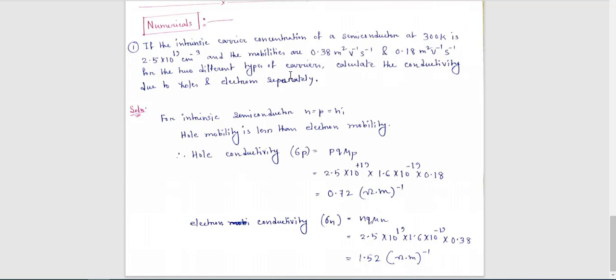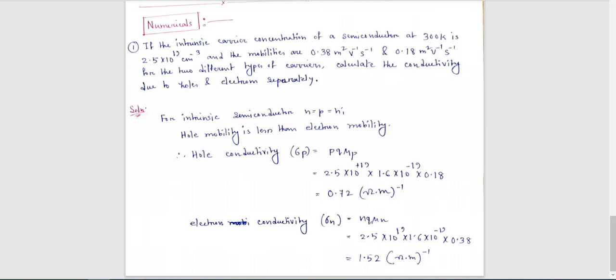Okay, so what is the question? Suppose the intrinsic carrier concentration... So first, when you face some numerical problem related to drift, diffusion, or any kind of material, first check what values are given to you. Don't try to solve it first. First check what values are given to you, that means which values are known to you. After that, think which formula you have to apply here. Okay. Next, try for solution.